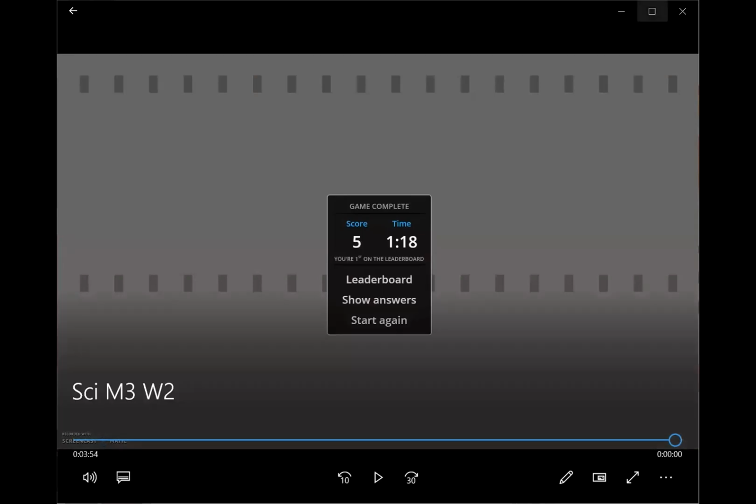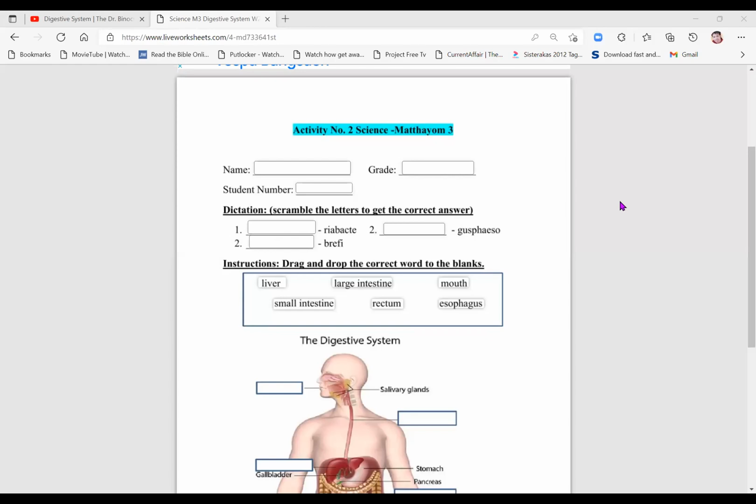So for your activity for today, it's in Live Worksheet. So this is your activity, everybody. Can you see it? Yes. Okay, this is your activity number 2 in subject science. So you put the name and your last name also, and put your grade and student number.